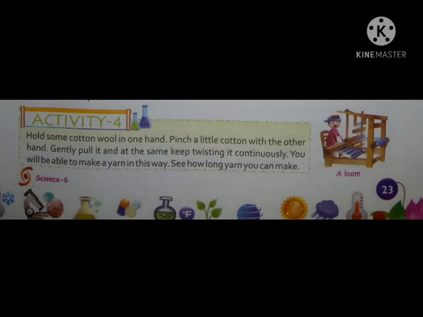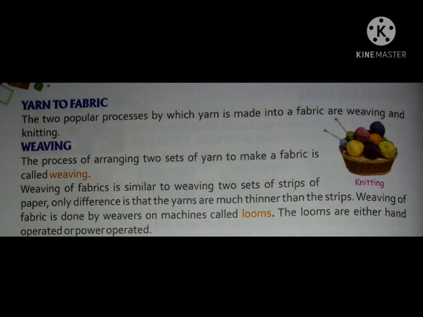See the next page. Yarn to fabric. The two popular processes by which yarn is made into fabric are weaving and knitting. So yarn is made into fabric by two processes. Number 1, weaving, and number 2, knitting. So first we will see what the weaving process is.